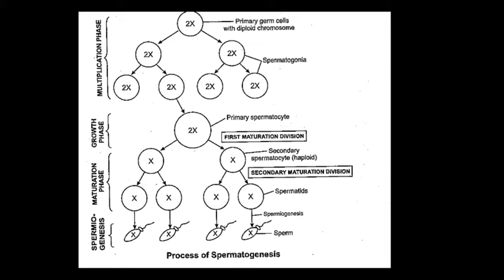Okay, and each primary germ cell enters a multiplication phase. सबसे पहले यहाँ पे प्राइमरी जर्म सेल्स आपको दिख रहे हैं, ये किस फेज में एंटर करेंगे? सबसे पहले मल्टीप्लिकेशन फेज में, किस प्रोसेस में? स्पर्मेटोजेनेसिस में. ठीक है, and when they go into the multiplication phase, by repeated mitotic division they give rise to a number of cells, and these unspecialized male cells are called spermatogonia.